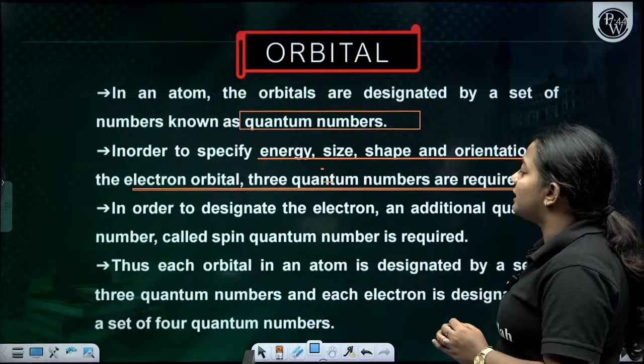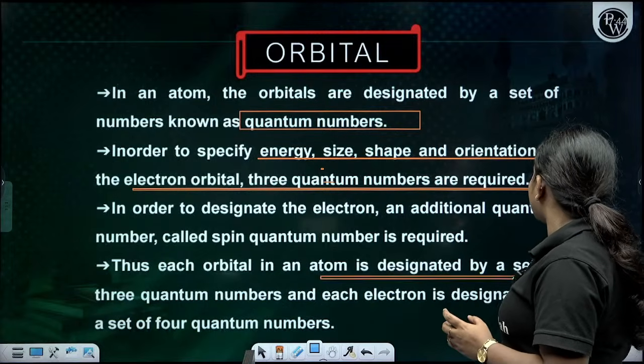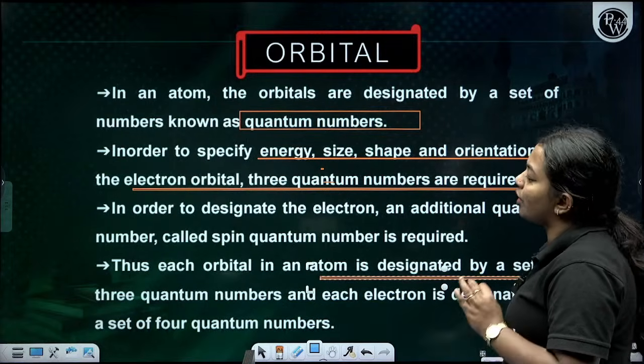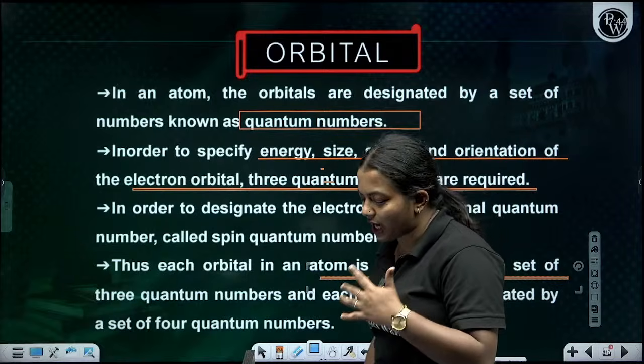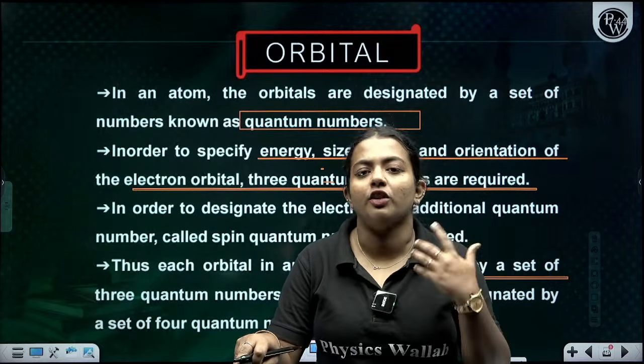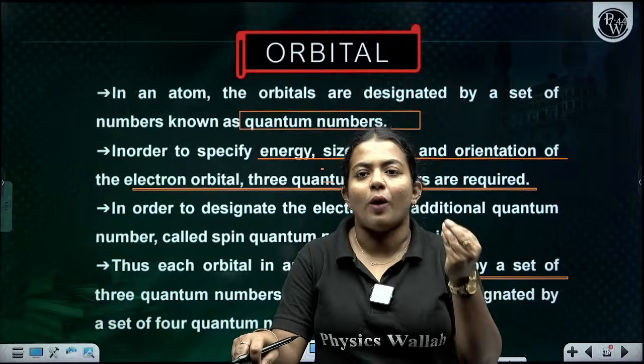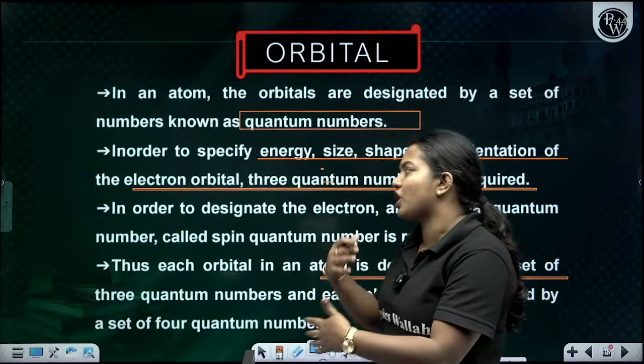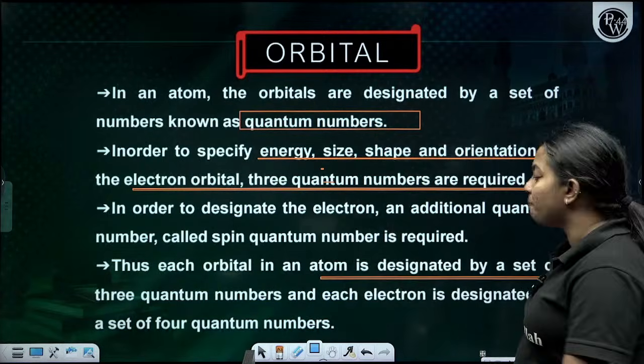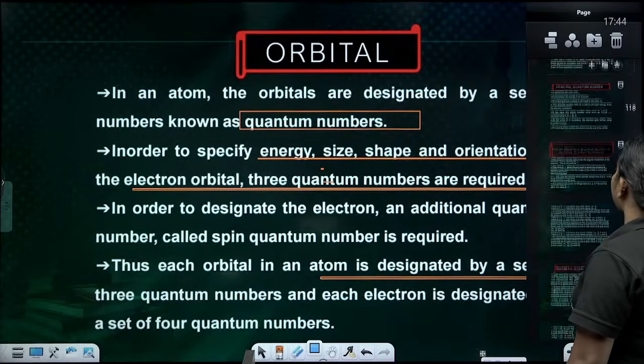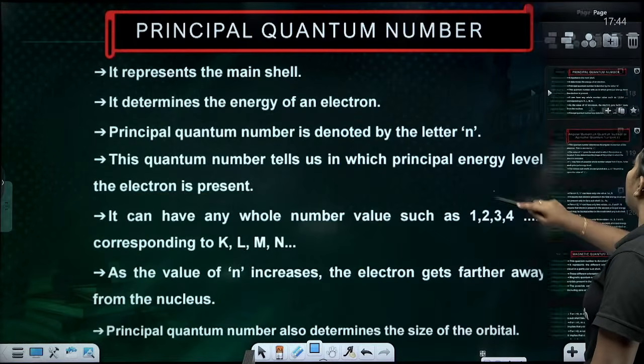Clear everyone? Thus each orbital in an atom is designated to have a set of quantum numbers. They should have a set of quantum numbers. Then only we can understand which orbital that is, and what its properties are, its shape, size, everything. Clear? Okay, so now comes our first quantum number, which is the principal quantum number.